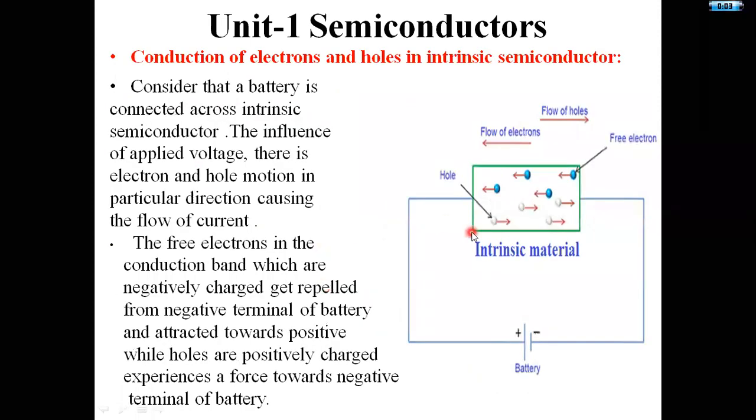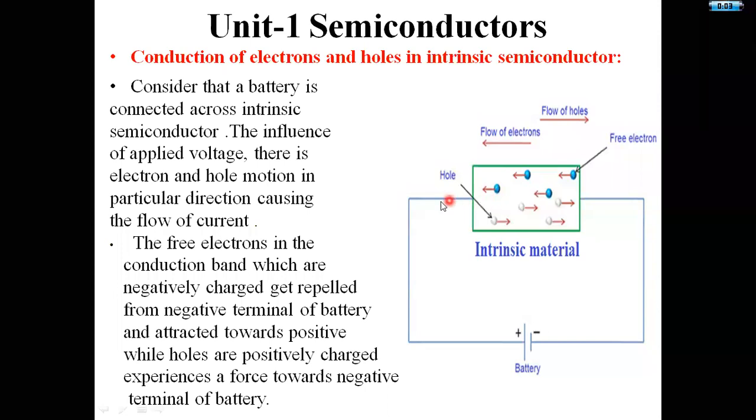Next, consider an intrinsic semiconductor material with some cross sectional area and length capital L, connected to a voltage supply, and the flow of electrons and holes is given here. The flow of electrons and holes is in opposite directions.